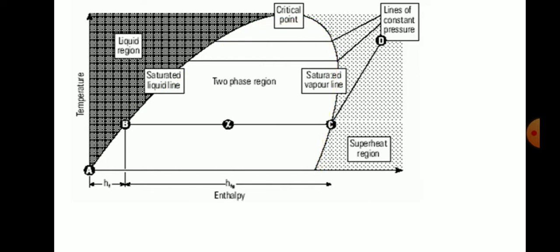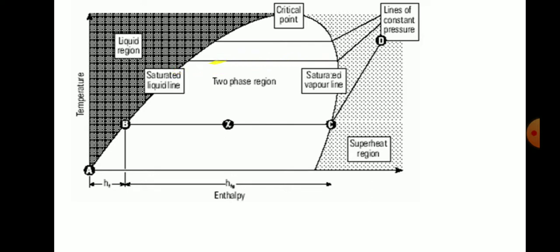In the steam phase diagram, you can see that at A, the heat absorbed is only to change it to the liquid region. So you can see it is just being changed. This we call as the sensible heat. Next, what happens is this water is boiled, but still it is in the liquid state, and then it is being converted into the steam stage.